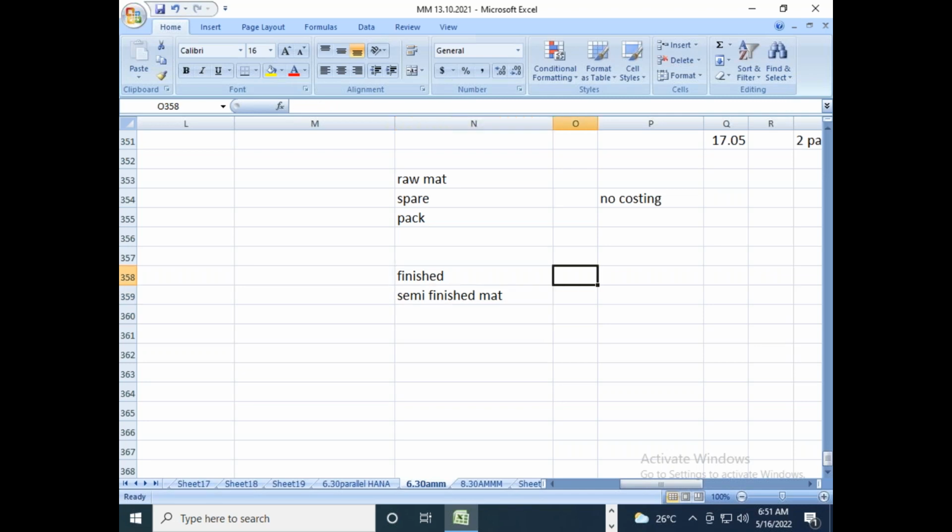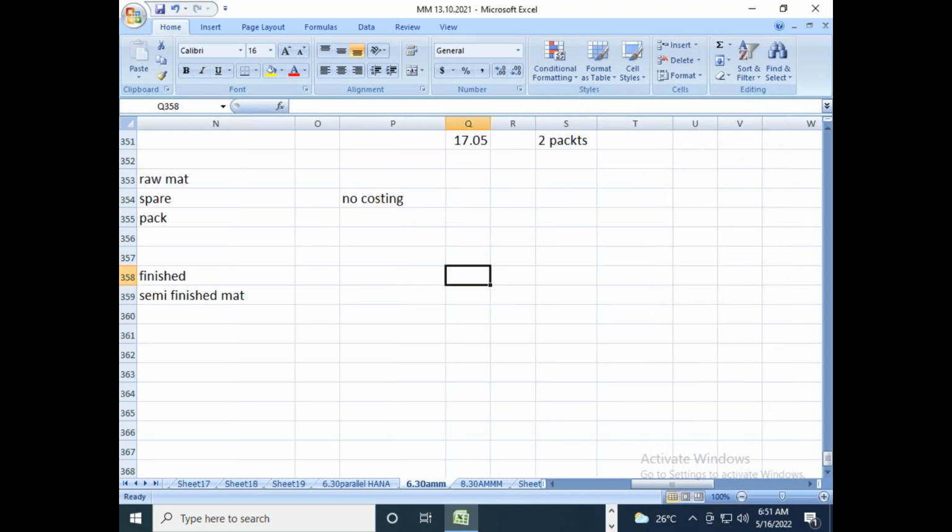Let us take an example of a Hero Honda bike. The complete bike is a finished material, right?